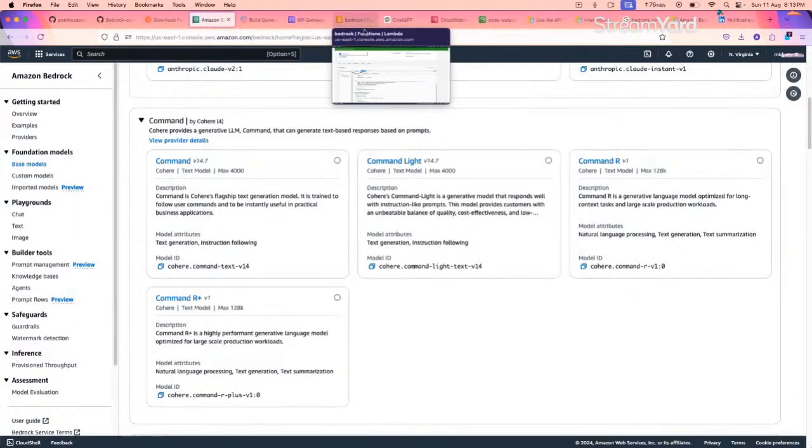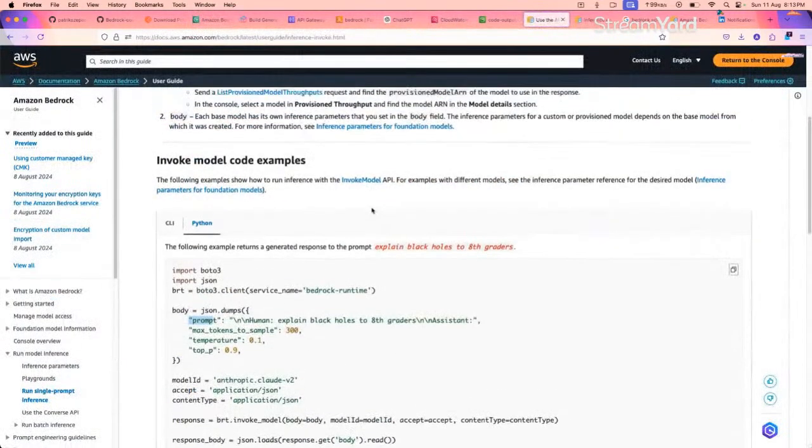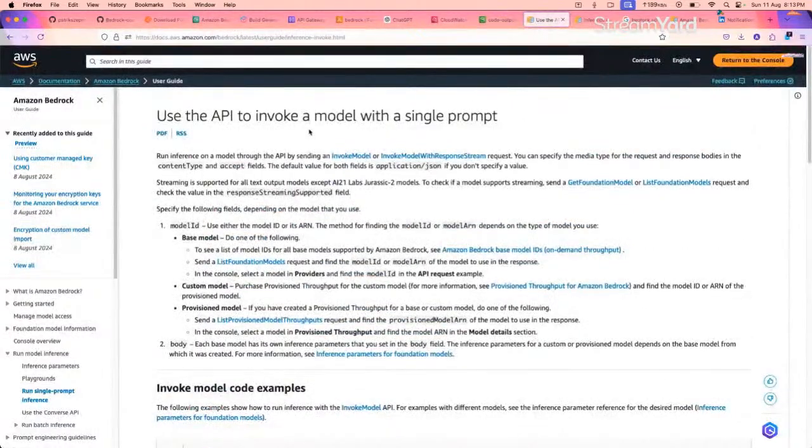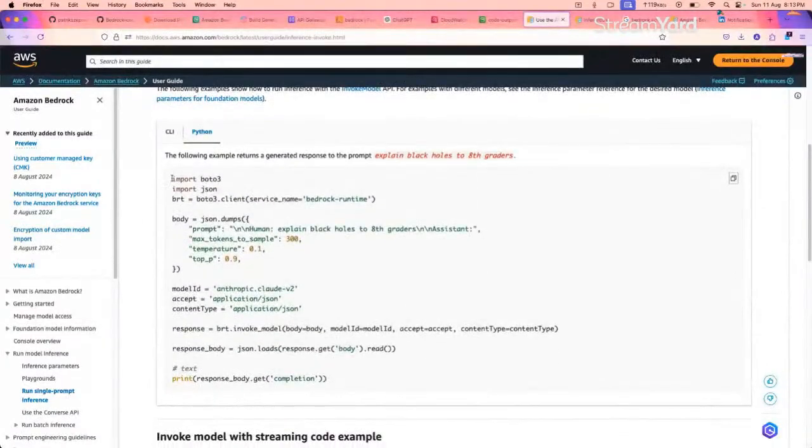So as mentioned, Amazon Bedrock is available in APIs and SDK. For this particular session, I will be using the Boto3 API for Bedrock. So how it goes? This is the basic API that is available to us to invoke a model with a single prompt. So this is the example. We will be using a Boto3 client.